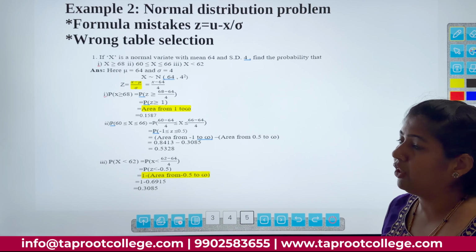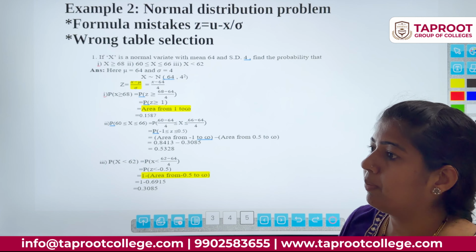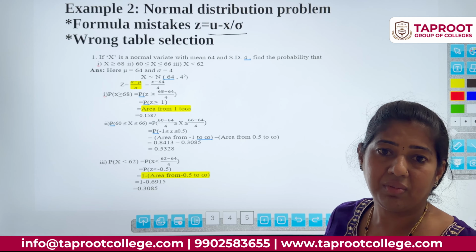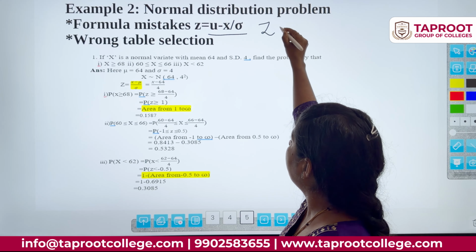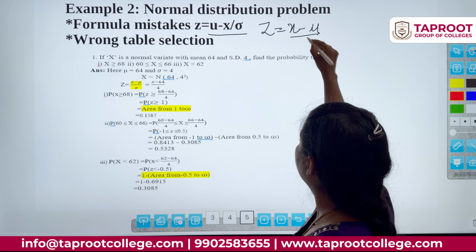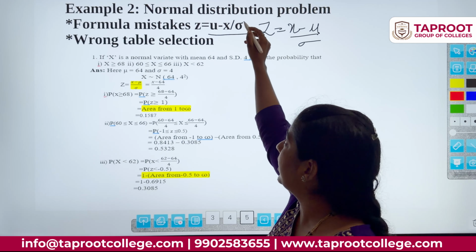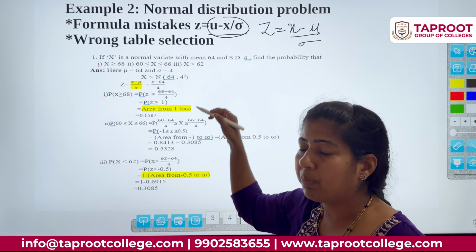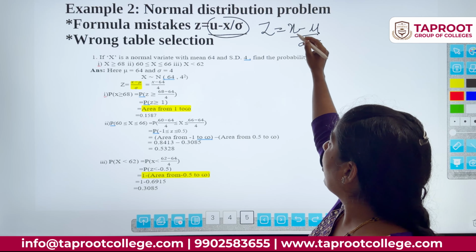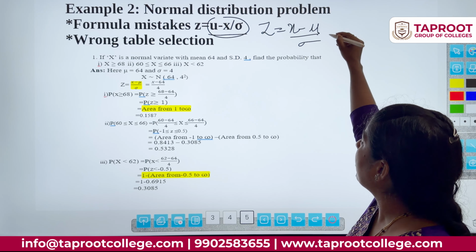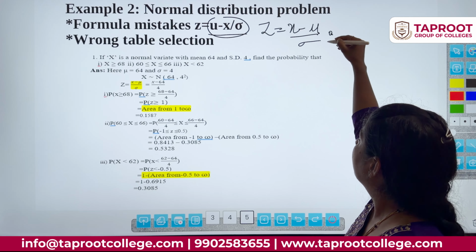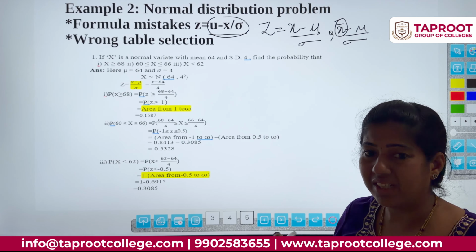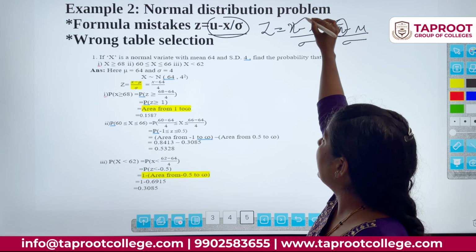One more example, if you take a normal distribution problem. The formula, how a student will write: mu minus x division by sigma, but the actual formula is x minus mu division by sigma. This is the actual formula. Students usually write mu minus x. If you calculate in this way, the entire problem is wrong. The actual formula is x minus mu division by sigma, and some of them will write x bar minus mu division by sigma. If you write x bar also, that is also wrong. You should write only x minus mu.